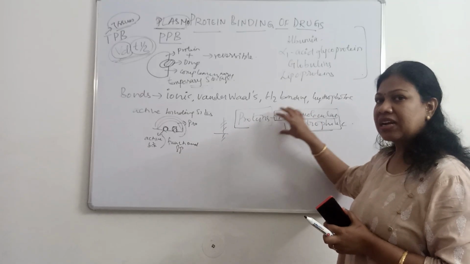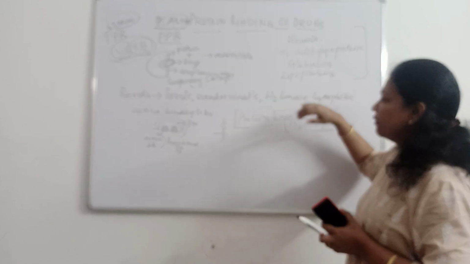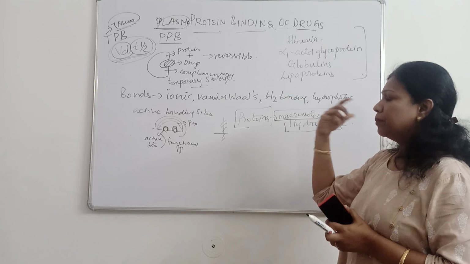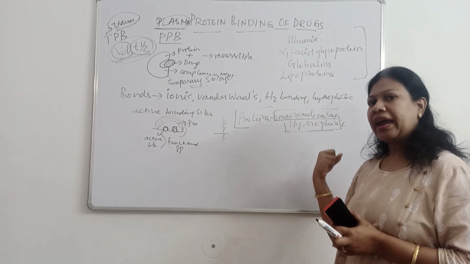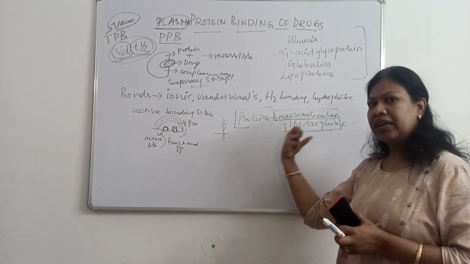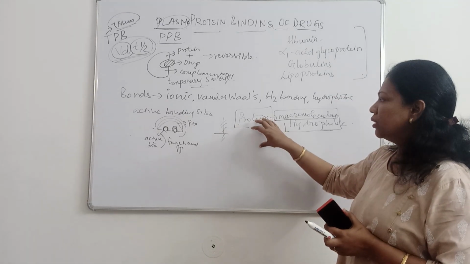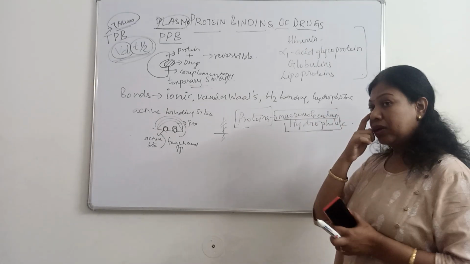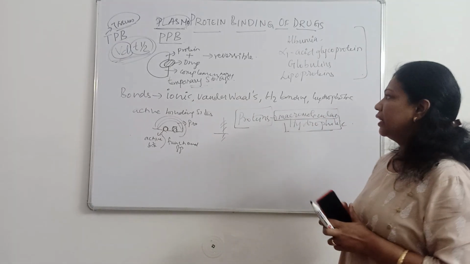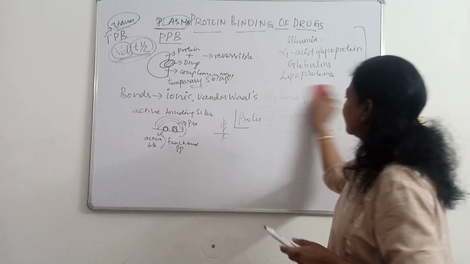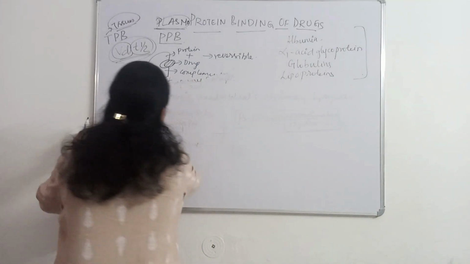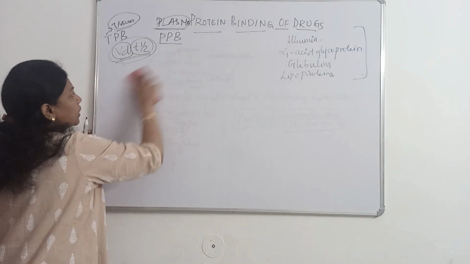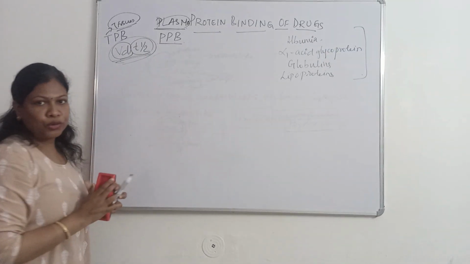So proteins which have their inherent properties will just share their properties with the molecules that they are binding along with them. So the bound drugs also will become macromolecules and they also become hydrophilic in nature. So we will discuss the effects of protein binding. What all the properties will be affected by protein binding?